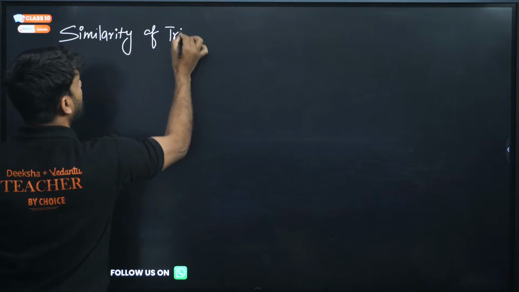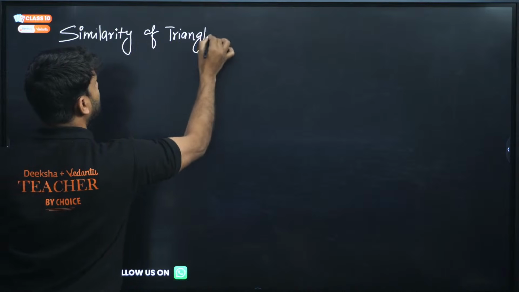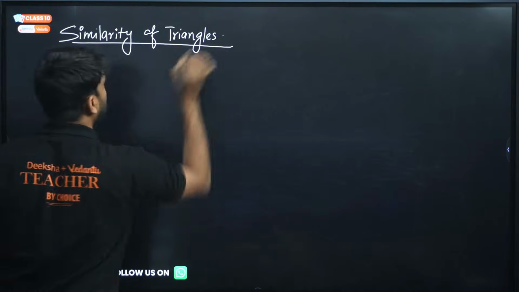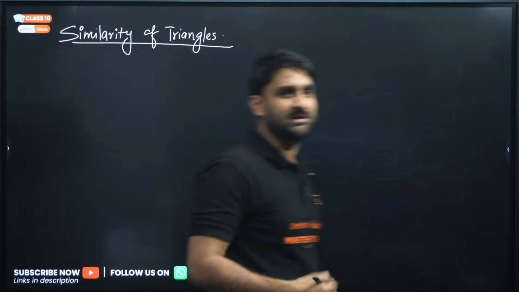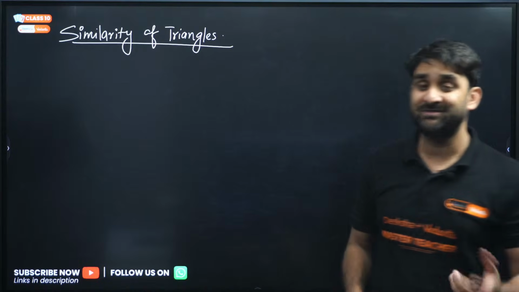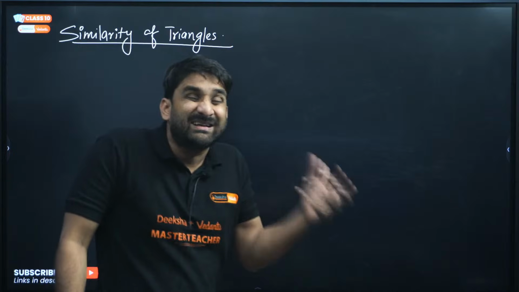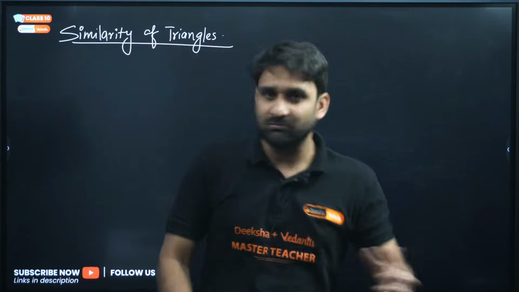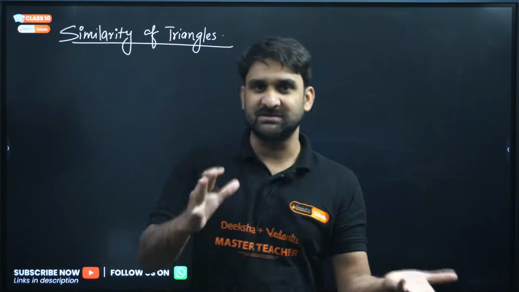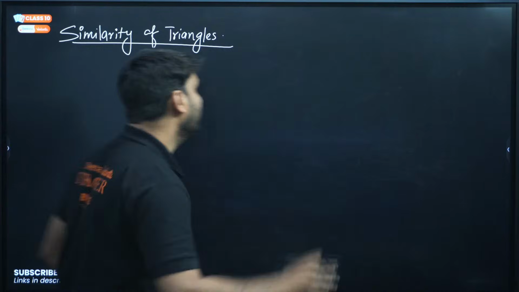I know many students still have difficulty in similarity: how to find out whether triangles are similar or not, what the criteria are, and the tips and tricks by which we can find out whether the triangles are similar or not. So let me give you a very short trick.